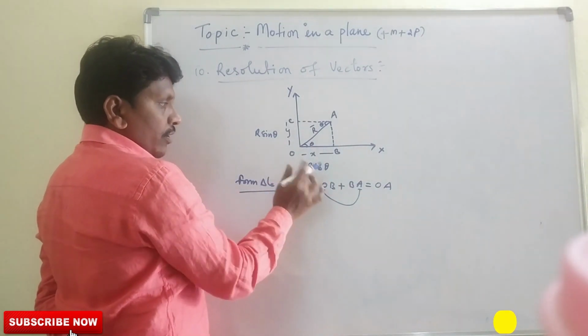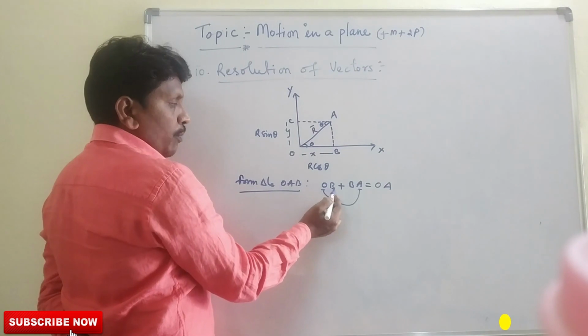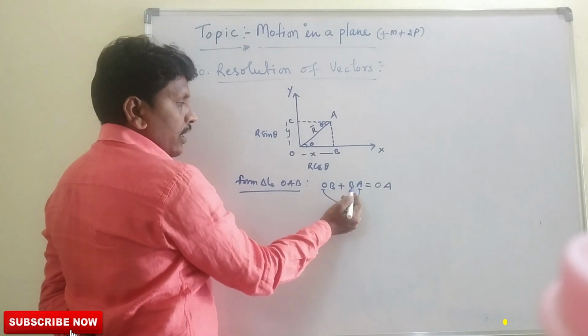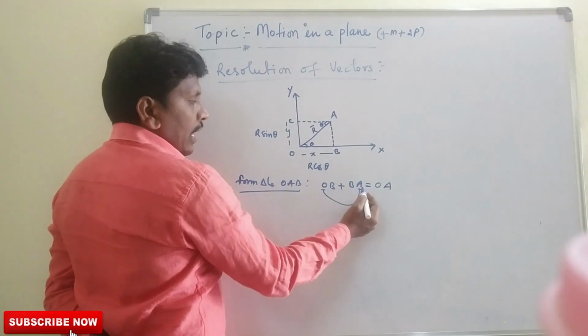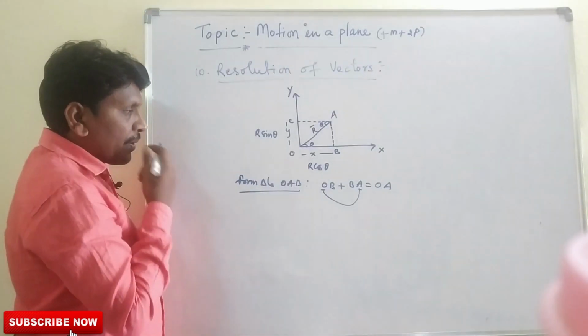OB starts with BA, and next, initial and final, write it last, OA.